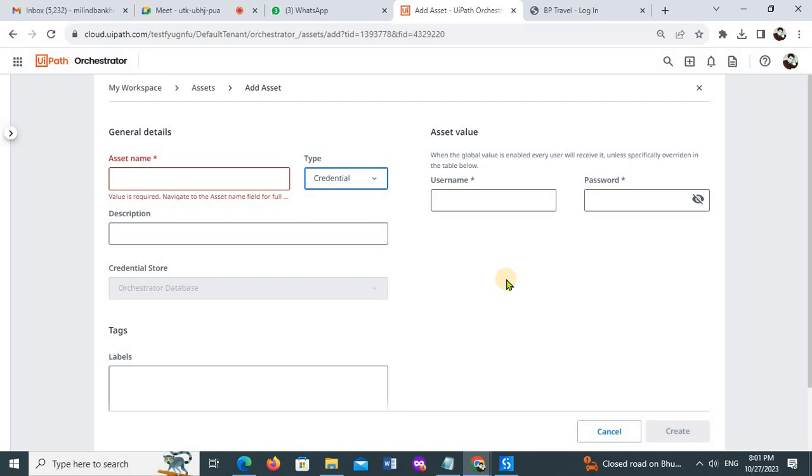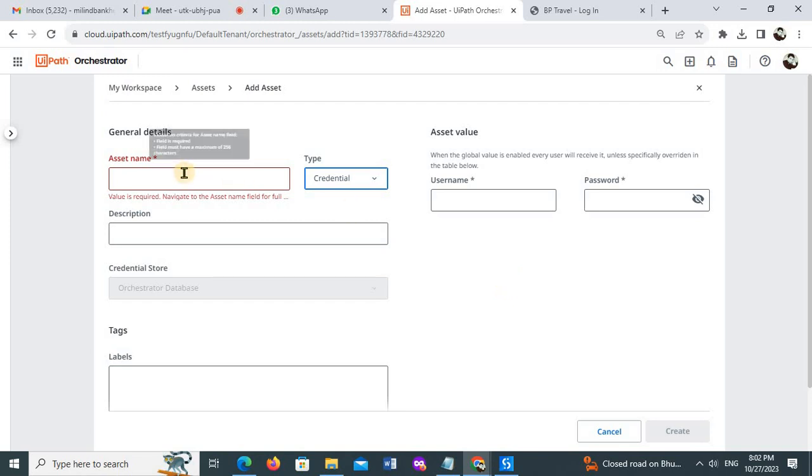We cannot store that username and password inside the code, because everybody can easily access that code, so anyone can see your username and password. The best practice is to store that username and password on the orchestrator, because we don't have easy access on the orchestrator. Since it's critical and needs to be secured, we store it on the orchestrator side.